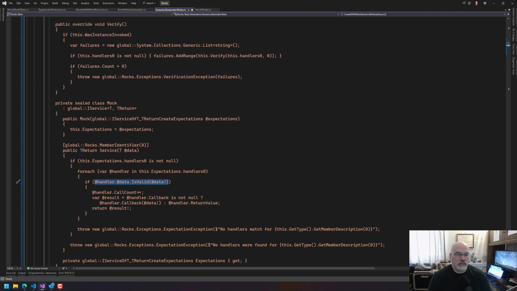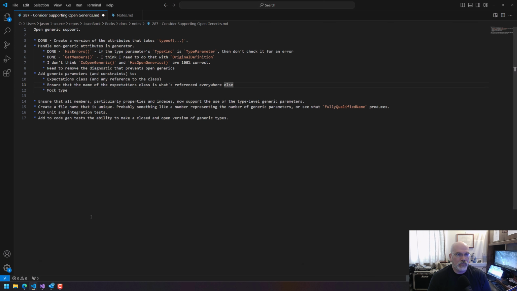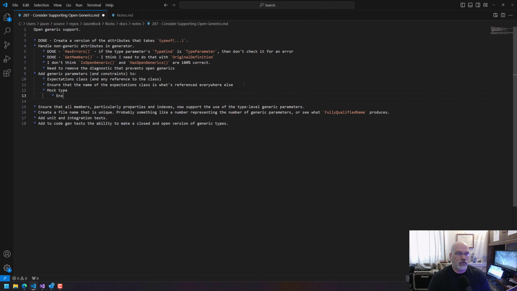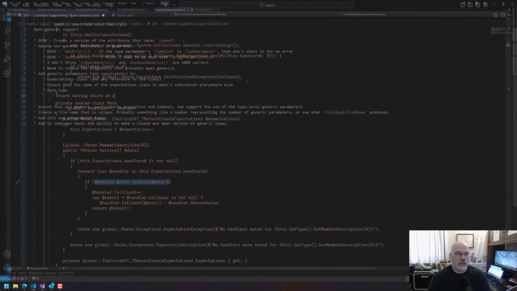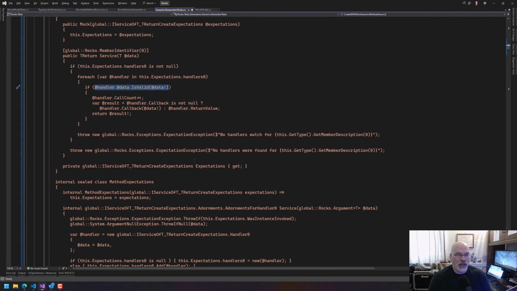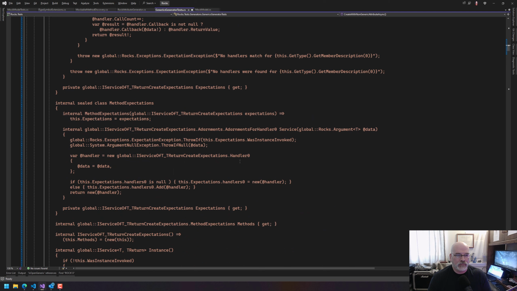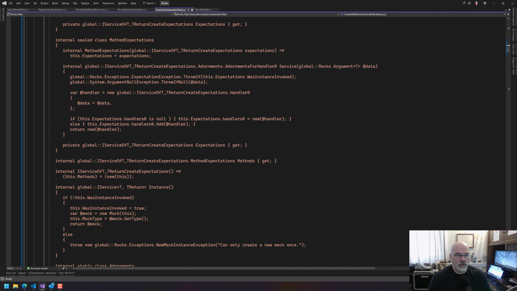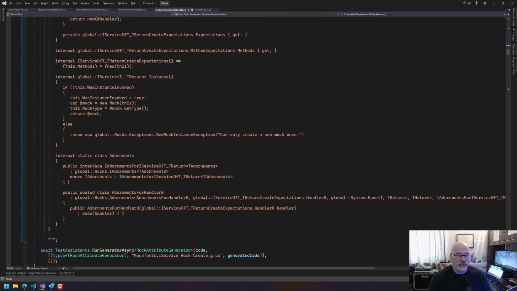So we're going to have to make sure that that happens as well. Ensure casting occurs on arguments representing generic values. Yeah. So we need to do that. I think if we do those, that's pretty much it.